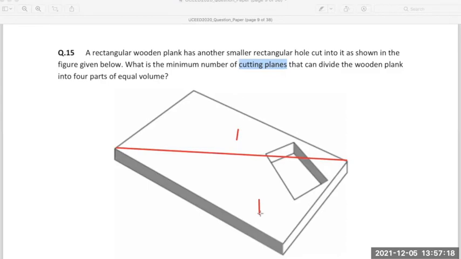Yes, ma'am. तो अलग अलग volume होगा ना. So 2 objects will be of the same volume and the other 2 objects will be of a different volume. 4 equal parts नहीं आएगा फिर. Yes, ma'am. Okay. Any other doubts? Anybody has any doubt here? Okay, ठीक है.